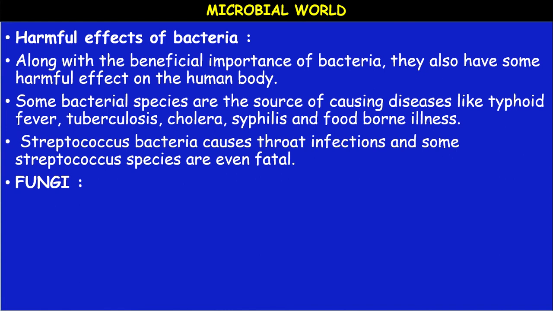Bacteria also spoil food and make it unfit for consumption. Meat rotting is brought about by the growth of bacteria on meat. If food is canned improperly, it may lead to growth of anaerobic bacteria which produce toxins and lead to dangerous diseases such as botulism. Salmonella enters the body through contaminated meat and eggs and causes severe digestive disease.